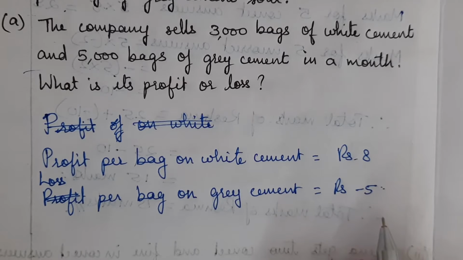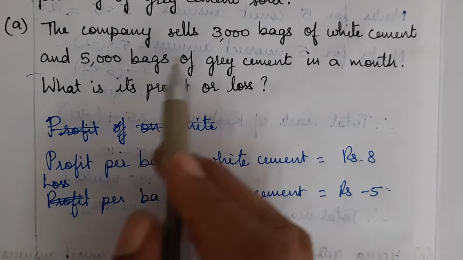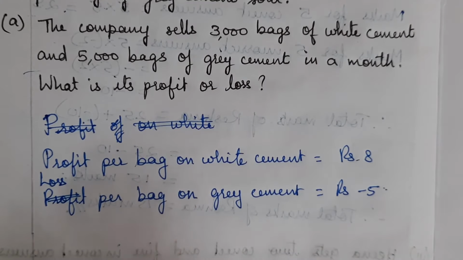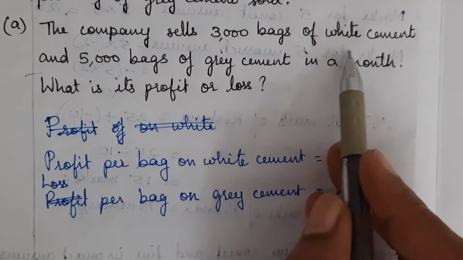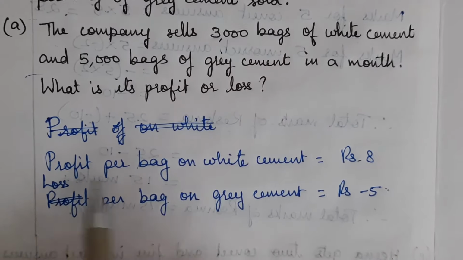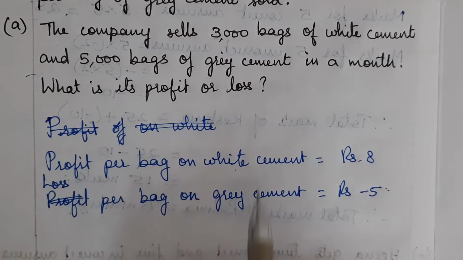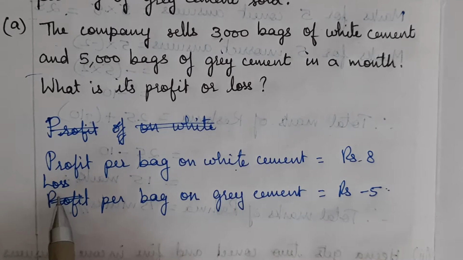Now, in 1 month, how many bags are sold? 3000 bags of white cement. Is it a profit or loss? It is a profit, because if they sell white cement they get a profit. Only if they sell grey cement do they get a loss.